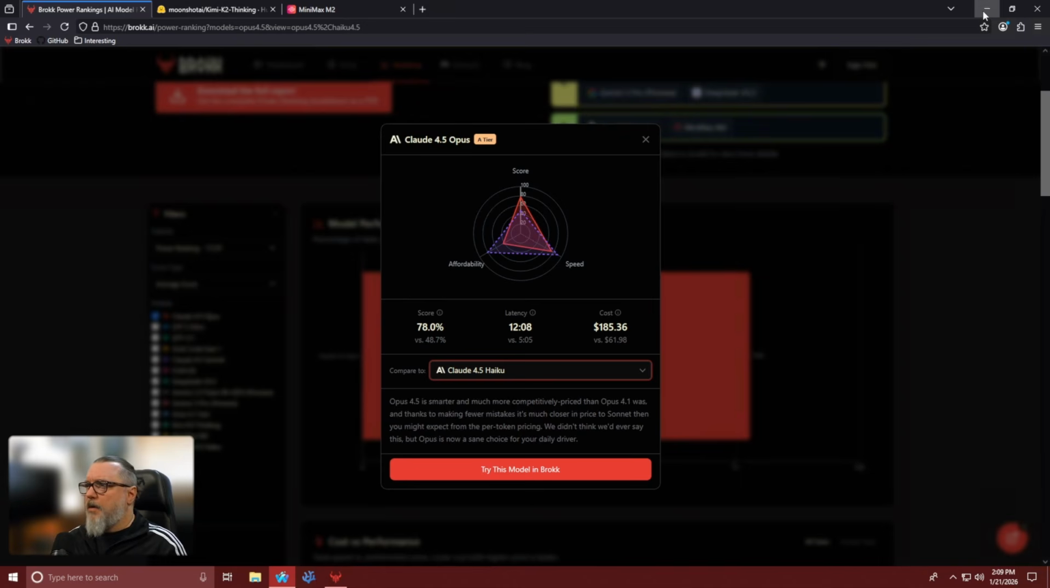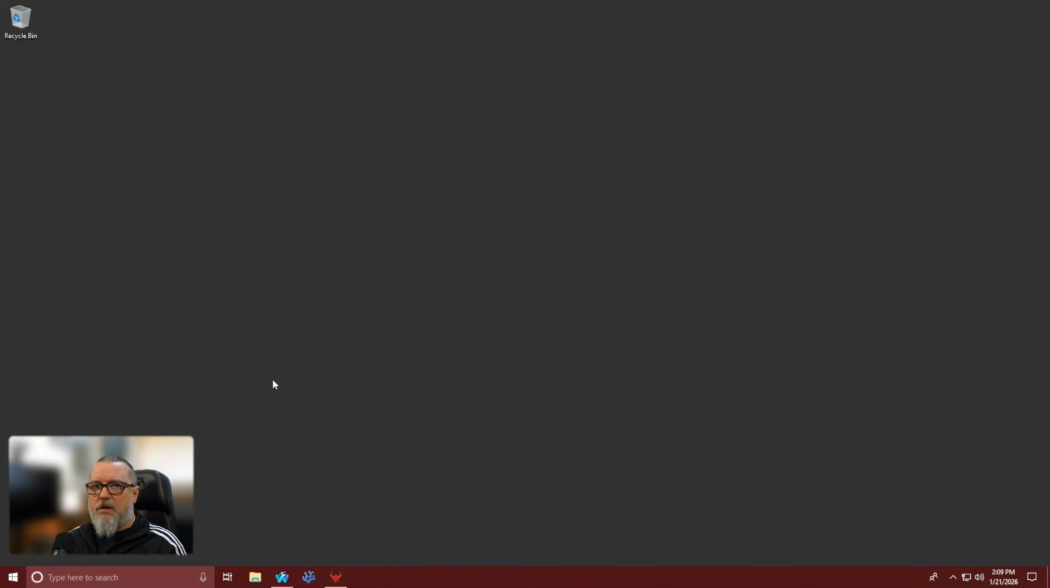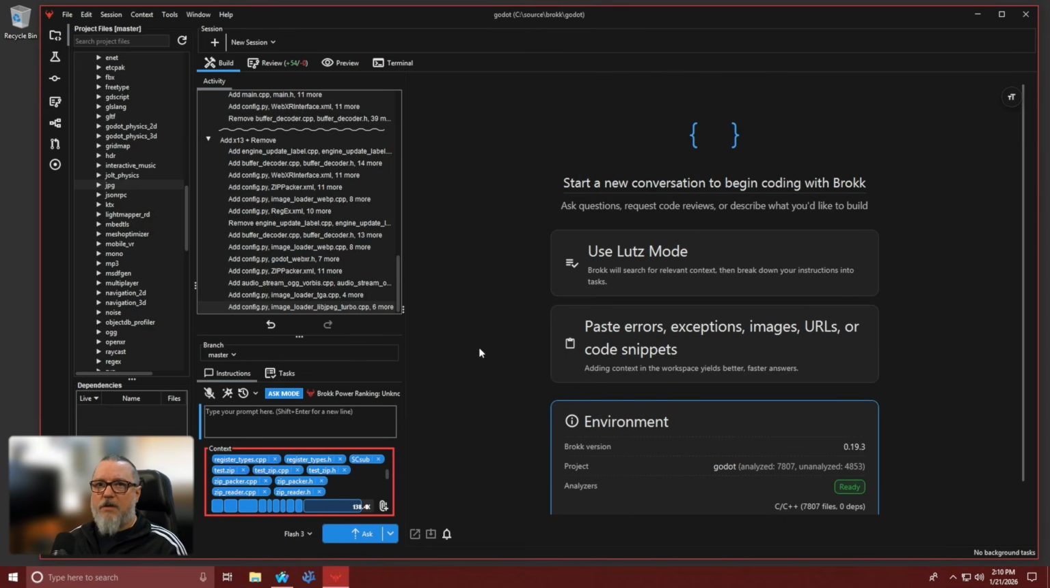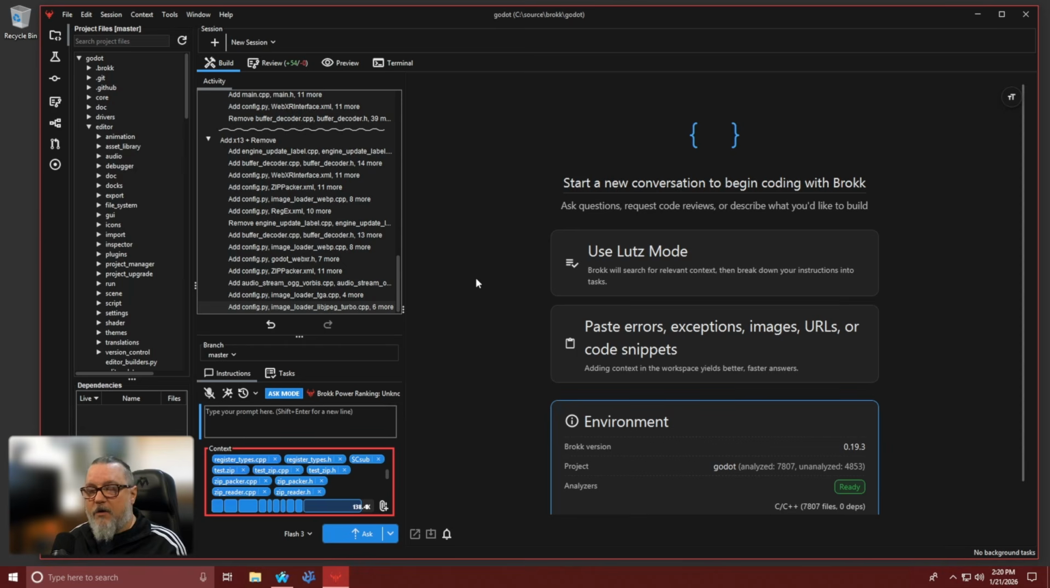Heading back over to Brokk, let's take a look briefly at how we integrated the Brokk Power Rankings into the editor and the controls we set up so that you can pick your own adventure. The first stop is looking at our default models and how these models are configurable inside the settings panel within the Brokk interface.